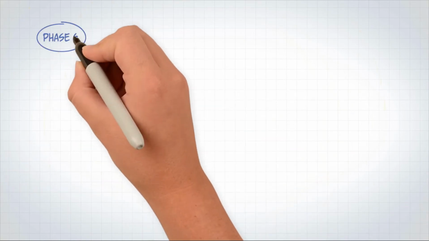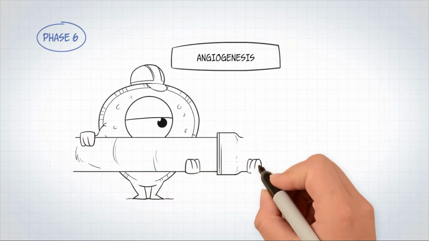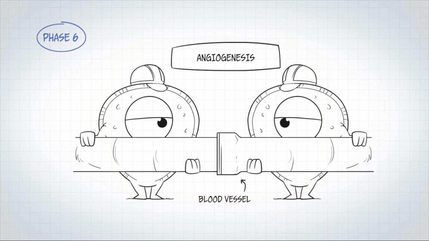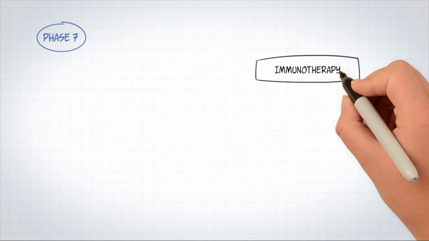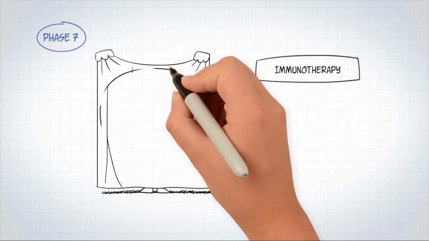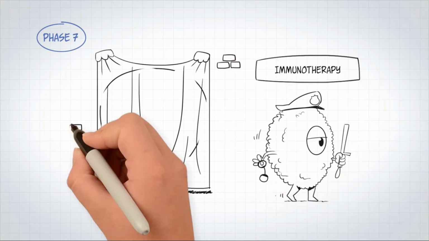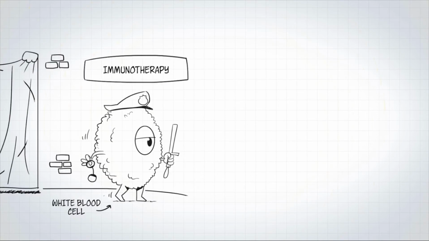Phase 6. And why is it that at this point, the tumour does not die or stop growing? Because tumours learn to create new blood vessels through a process called angiogenesis. Phase 7. Another characteristic that tumours develop is a disguise that allows them to hide from the immune system. And even though science today does not yet understand how it achieves this, it is one of the ways used to fight cancer, also known as immunotherapy.